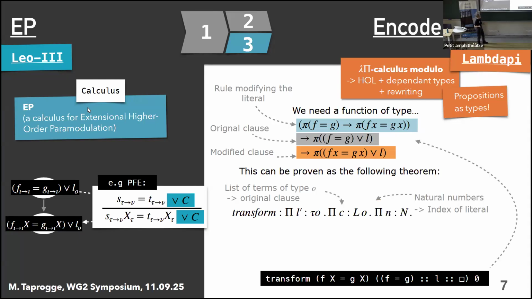The last thing that we then need is the index of the literal that we're trying to modify. Once again, we're using some standard library encodings here. So this is a natural number, which is given by this typing. And then with this instantiation, we get a function that corresponds directly to what we discussed above. It takes the nth element of our original clause and the proof that it implies the literal that we're trying to prove, or prime.